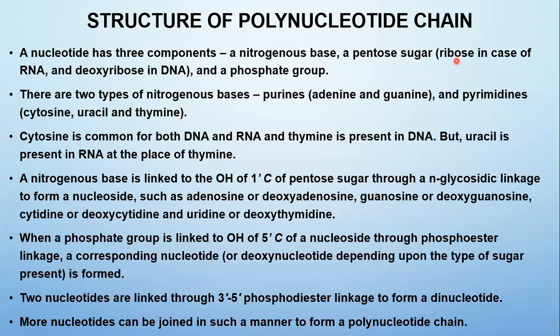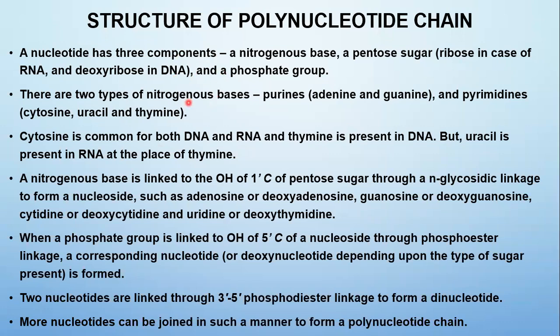In the case of RNA, the pentose sugar is called ribose sugar. In DNA, it is called deoxyribose sugar. We'll discuss this in the next slide.